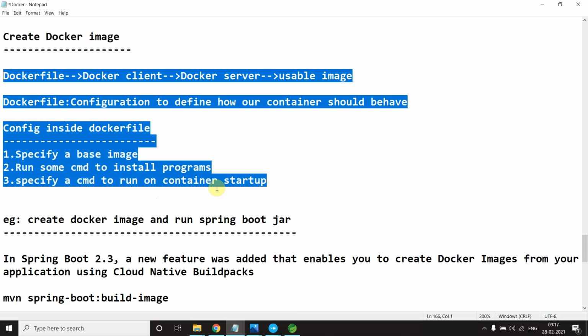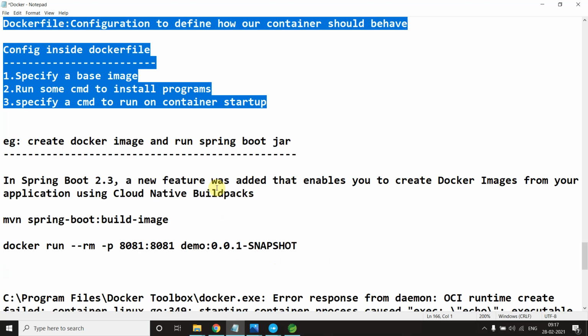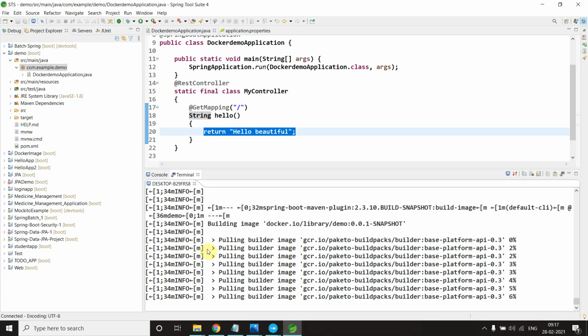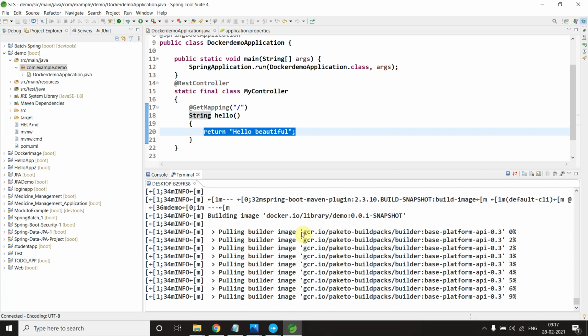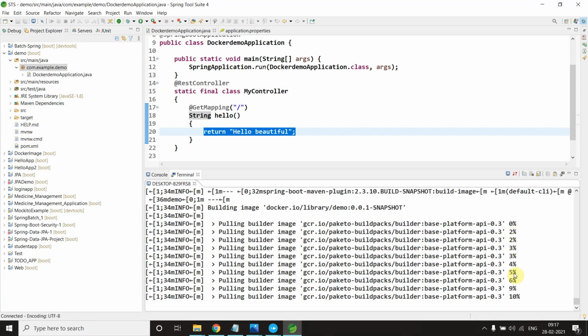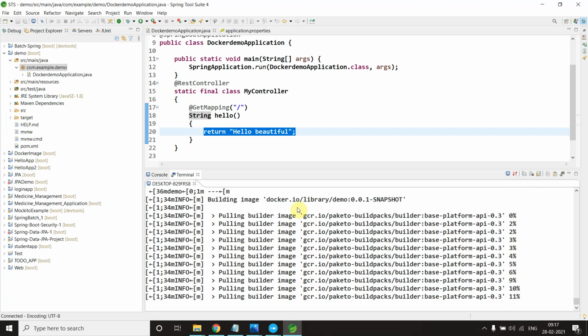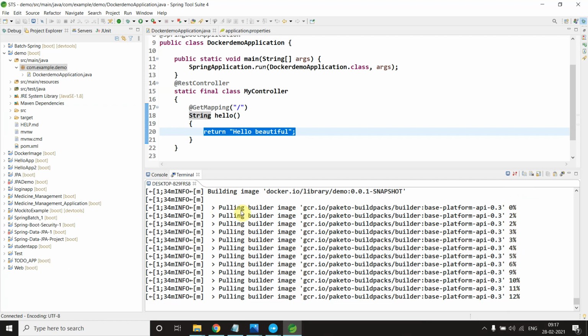Yeah, so it will do everything for you, as you see here, like pulling images and all. When this is completed, your image will be ready. After that you will execute one command and your container will be up and running. So wait for some time. It will create everything. It will take a little bit of time, so meanwhile I'm pausing the video and I will get back to you.